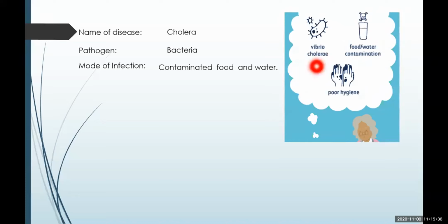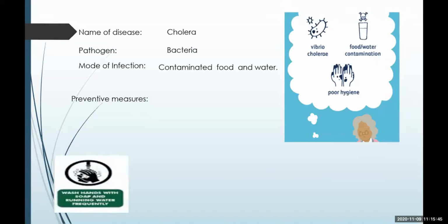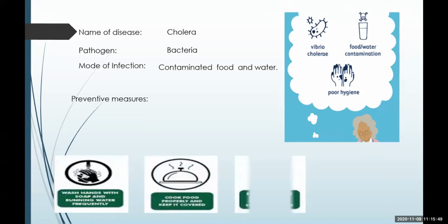So, remembering the points of modes of infection, the preventive measures are: you should always consume properly cooked food, boiled water, and wash your hands at regular intervals. So, maintain personal hygiene. Clean food and water for consumption is very much essential to prevent oneself from illness.